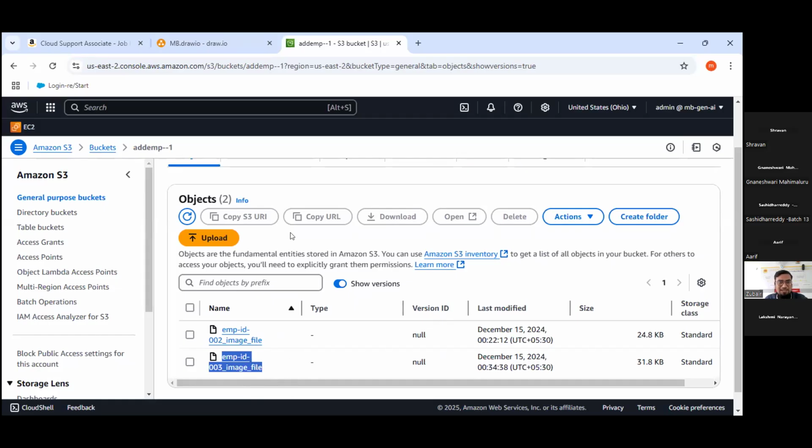I'll give you a perfect demo, guys. Just hold on. I'm creating one text file for better understanding. Demo file.